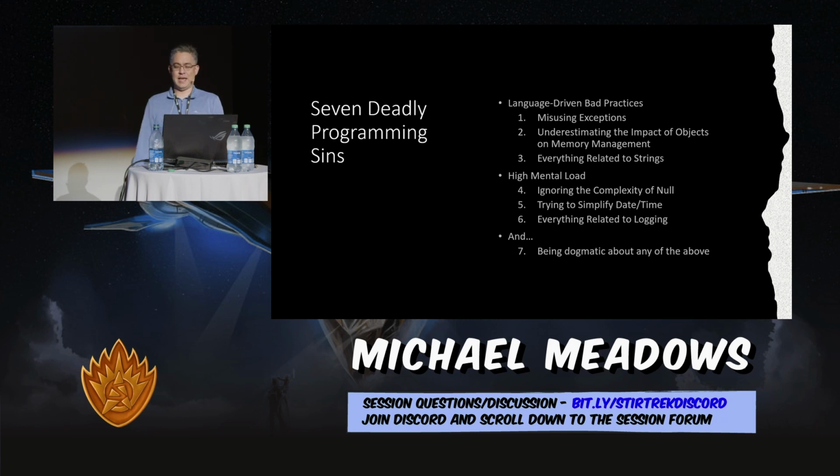is being dogmatic about anything that I say here. The perspective that I'm bringing to this is really around hyper-optimization. But knowing these things can keep you from getting into this trouble in the first place, right? The reason that this involves recursion, by the way, is that the 7 deadly sins are a dogma, and I'm telling you not to be dogmatic.